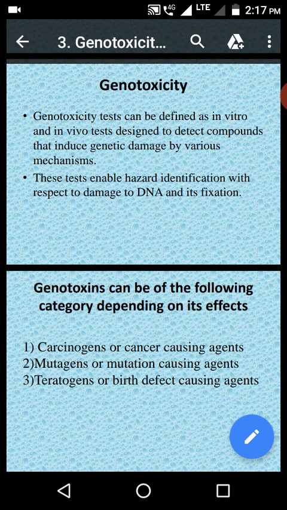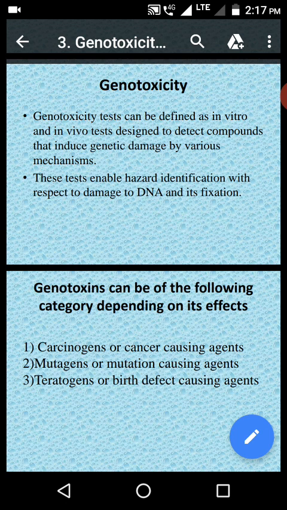So what is meant by genotoxicity? Everybody already knows that a gene is made up of DNA. Genotoxicity implies the determination of the toxic ability of the drug against the genes, that is, DNA. A genotoxicity test can be defined as either an in vitro or in vivo test designed to detect compounds that induce genetic damage by various mechanisms.